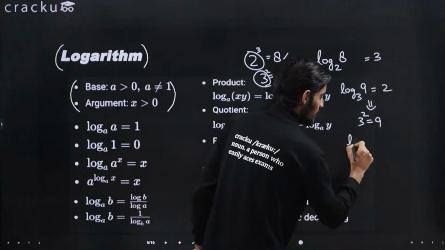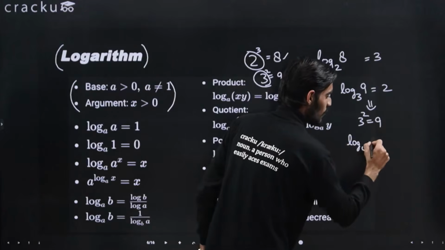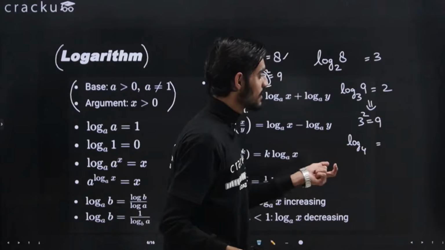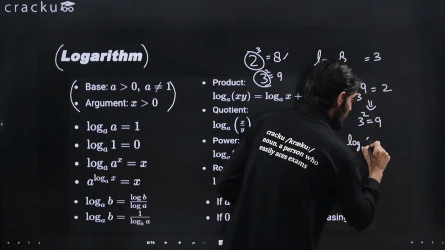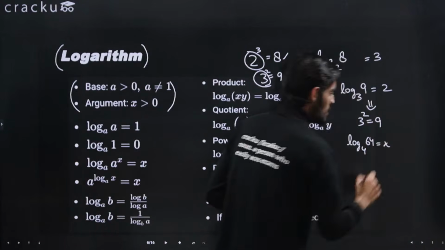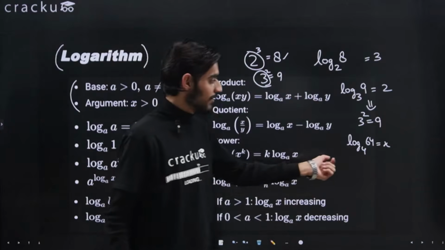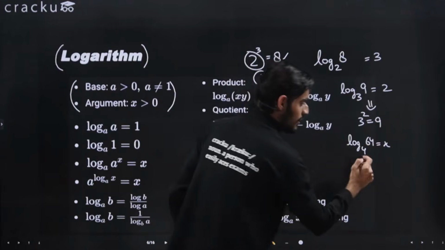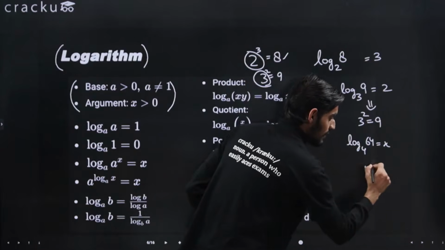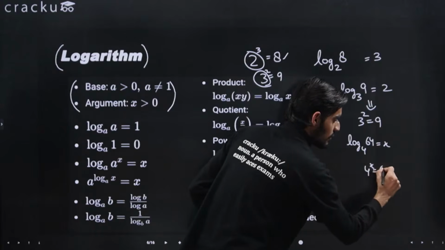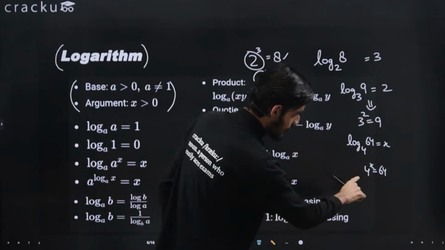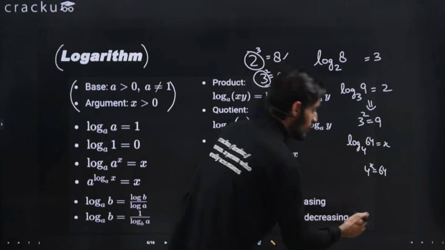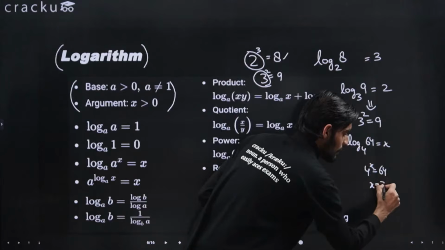For example, if I write log 4 of 64, 4 raised to power 3 is 64, right? So if I am writing 64 here and I don't know which power it is, I have taken some example that 4 raised to some power is equal to 64. So how will I represent this? 4 raised to power x is equal to 64. Because 4 into 4 is 16, 16 into 4 is 64, x will come out to be 3.